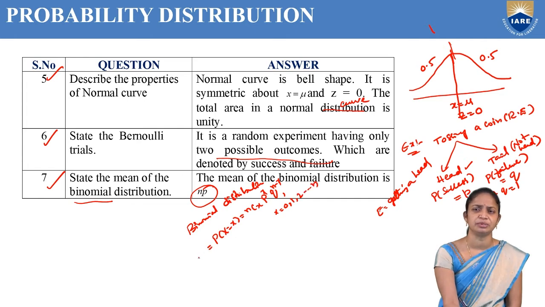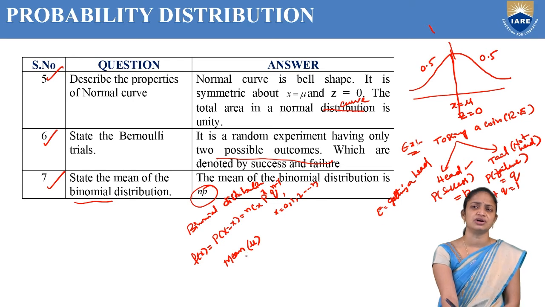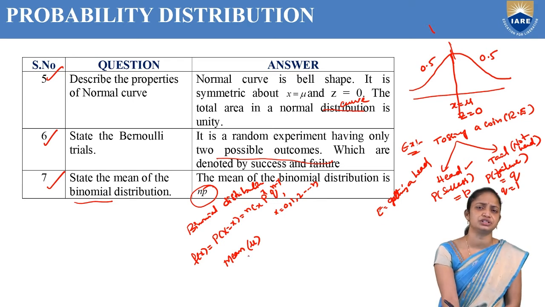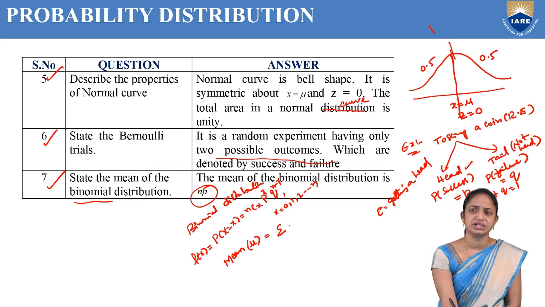We know that P of X equal to x is nothing but f of x. Binomial and Poisson distributions are both discrete probability distributions, that is, probability mass functions, so the mean is the summation of x into f of x, where x is from 0 to n.